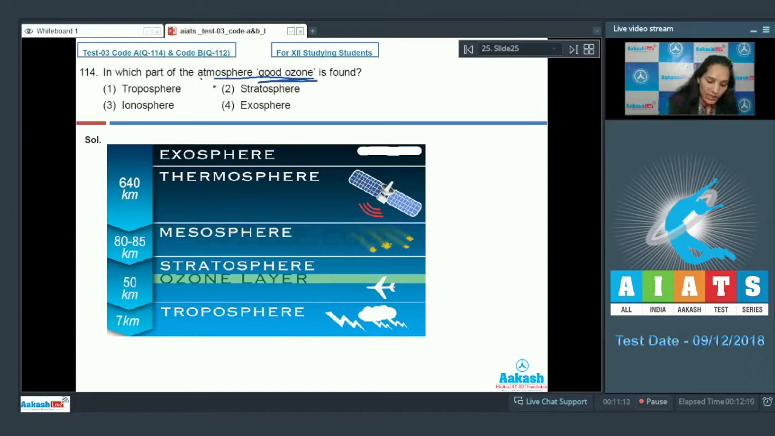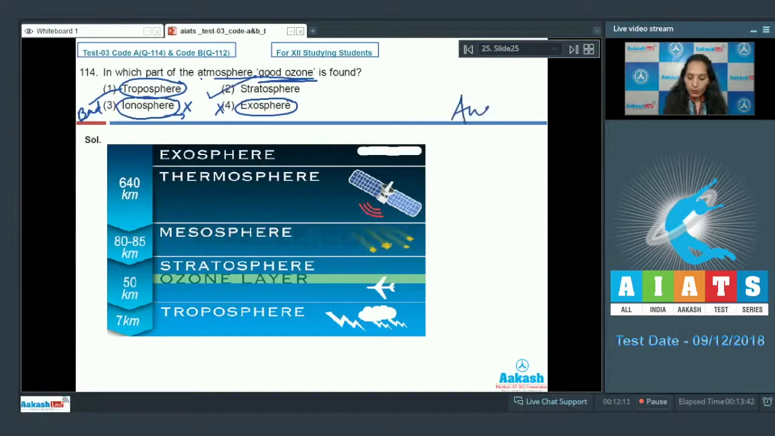The bad ozone is found in the lower atmosphere, that is troposphere. Exosphere is the outermost layer of the Earth's atmosphere, and here the good ozone is not found. Ionosphere is the layer of Earth's atmosphere which is ionized by the solar or the cosmic radiations. This option is also ruled out. The atmosphere where good ozone is found is the upper atmosphere called the stratosphere. So the correct option for the given question is option number 2. Let's move on to the next question.